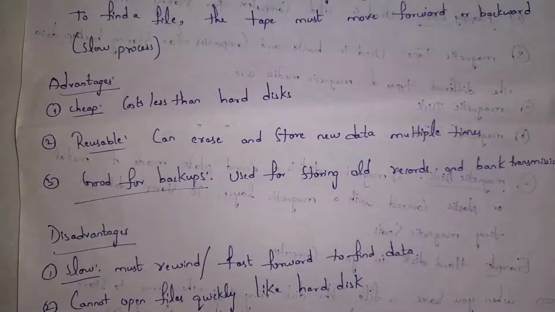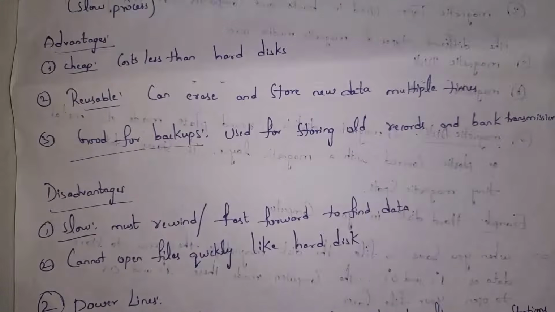And these are disadvantages. And the first one is slow. Guys, if you want to find data, you need to forward or rewind tape in order to find data. So it is slow. And second disadvantage is it cannot open files quickly when compared to hard disk. These are disadvantages of magnetic tape.